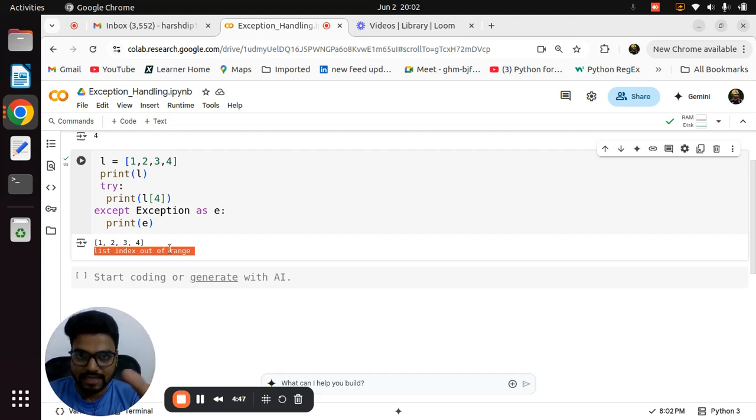We need to handle the error because Python is an interpreted language, meaning execution happens at runtime, one line by line. If an error comes in the third or fourth line, it will not execute the fifth line, so we need to solve that. That's why we use exception handling. Simple thing to remember: whenever you see an error, put that error line in a try block and use except with Exception as e for handling it. That's it. This is basically try and except.